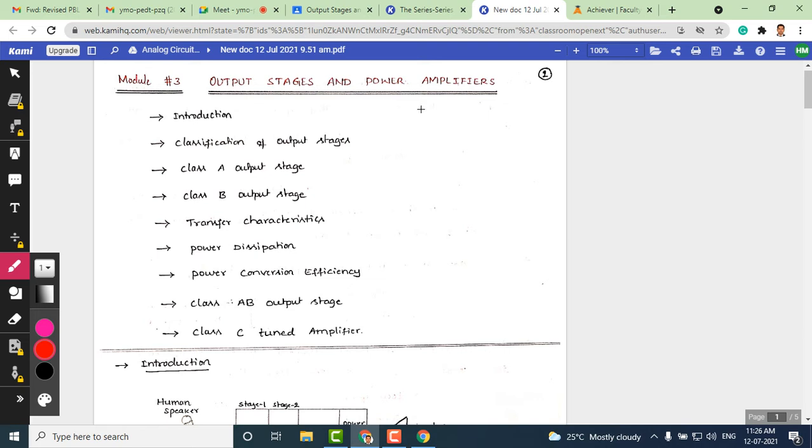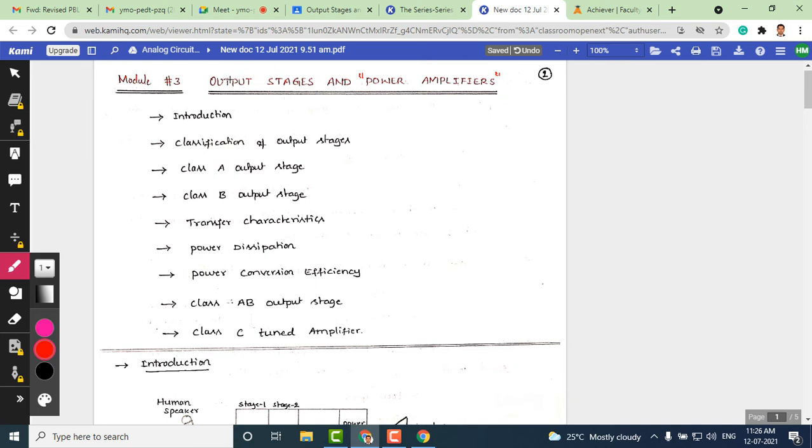You will come across power amplifiers in any course, either in basic electronics or in any other course. If not, nothing to worry, because power amplifier is one of the important topics that is required to be discussed here. And why are we discussing only the output stages here?